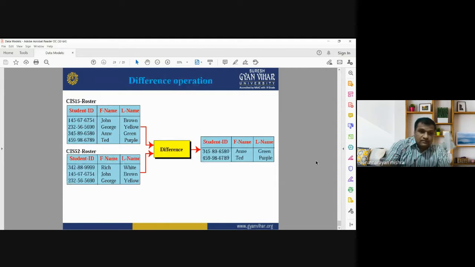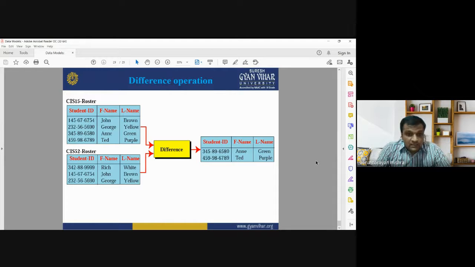Difference operation. Difference operation helps to see what data is not in both the tables. It is used to identify the data which is not present in another table. So here you see the data which is related to the first names N and Ted.